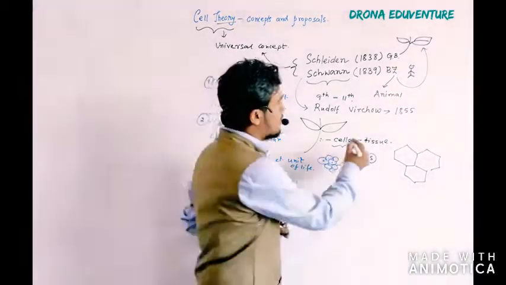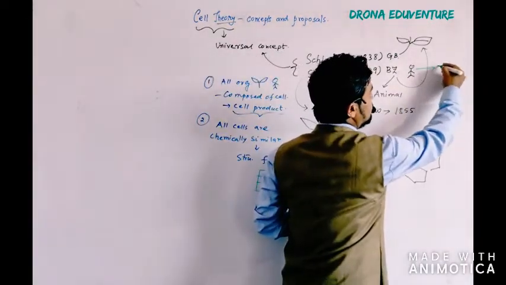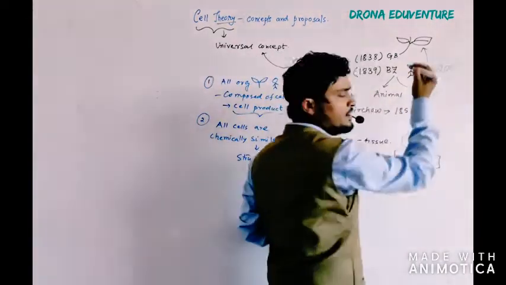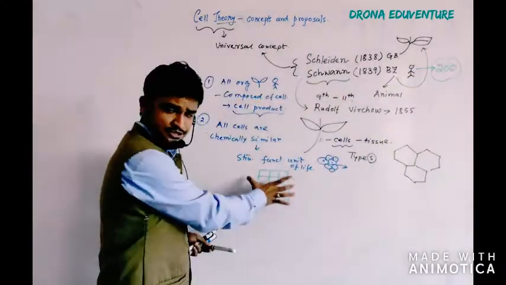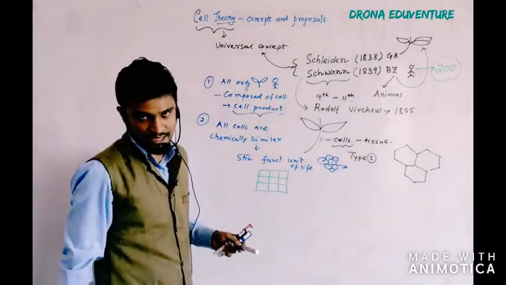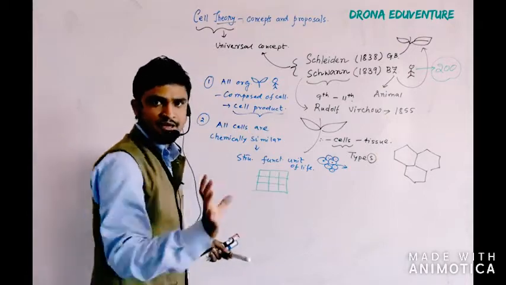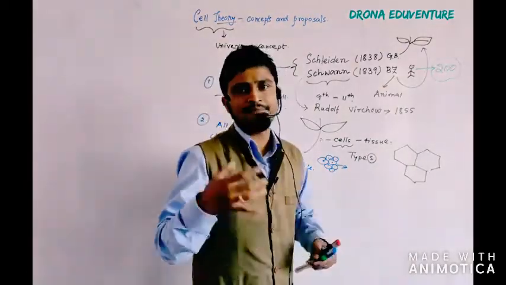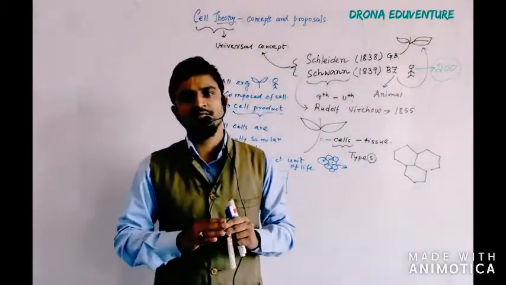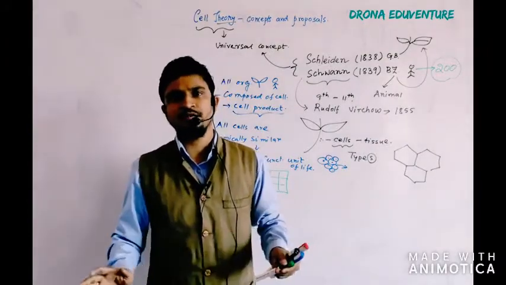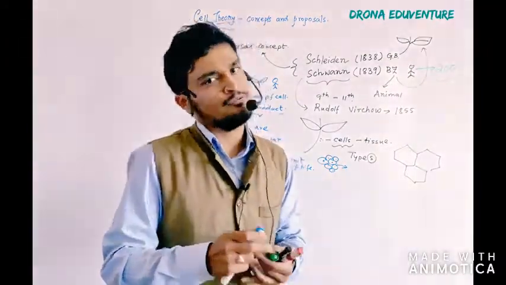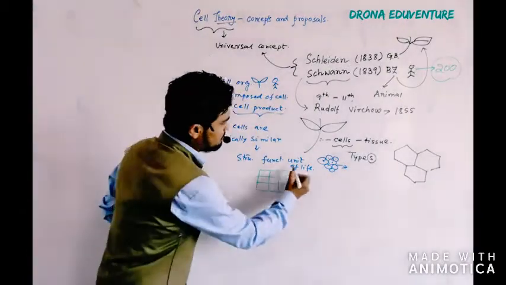So we have 200 different types of cells. If you take an animal, there are 200 different types of cells. So this analogy is not correct, though it is written in the textbook, but it is easy for understanding. 200 types of cells means you have a brain cell, you have a skin cell, you have a liver cell, you have a stomach cell. So multiple types of cells are there with multiple functions. So they are the functional unit.